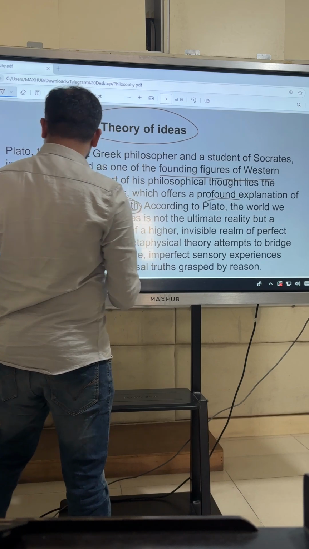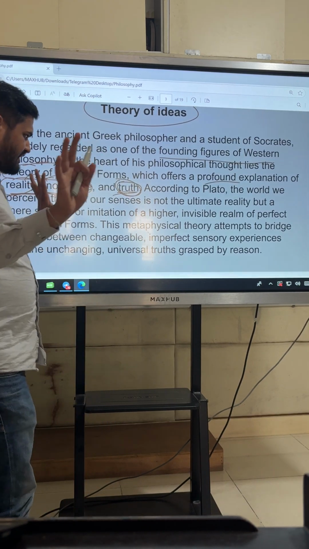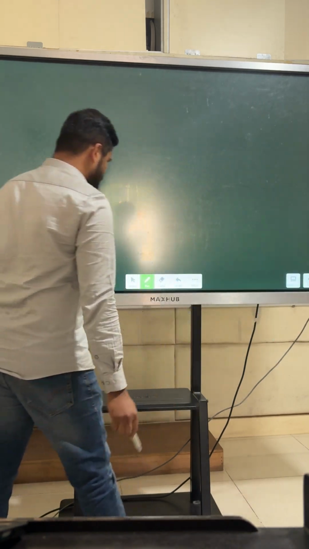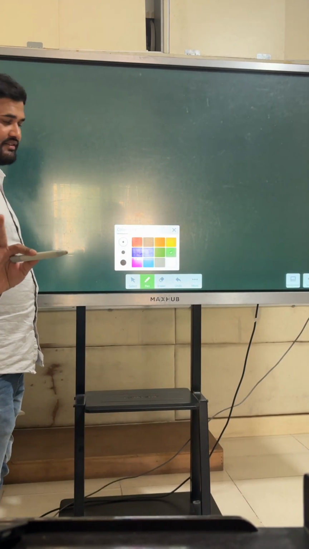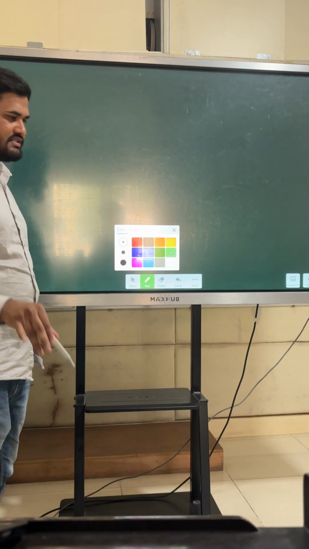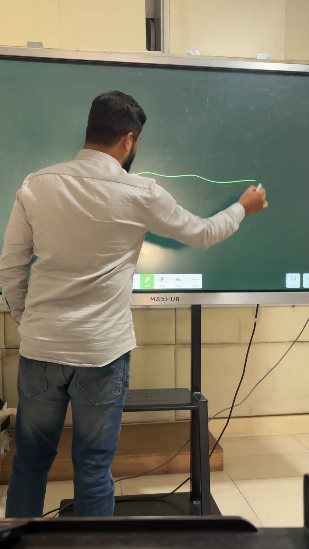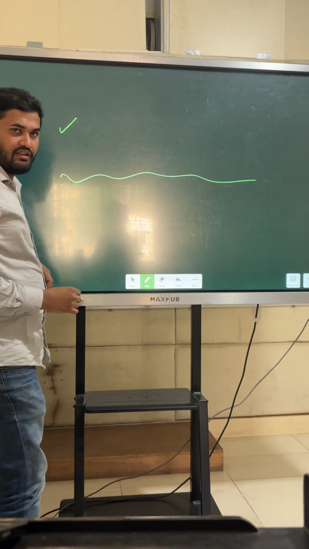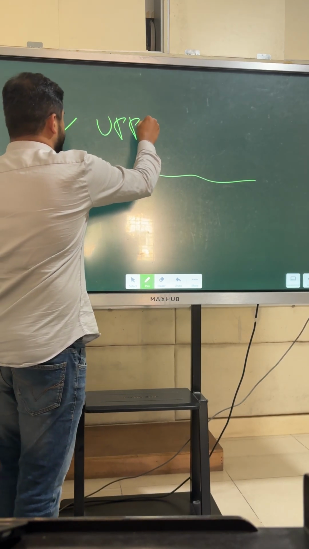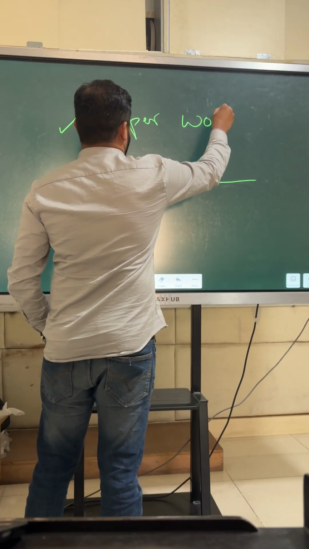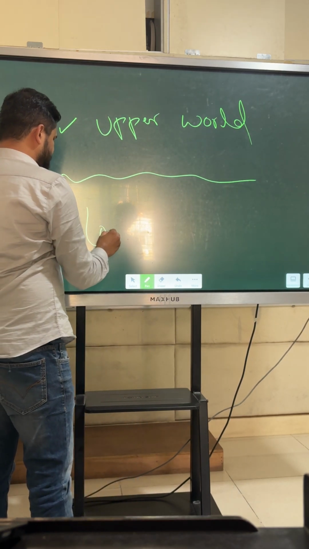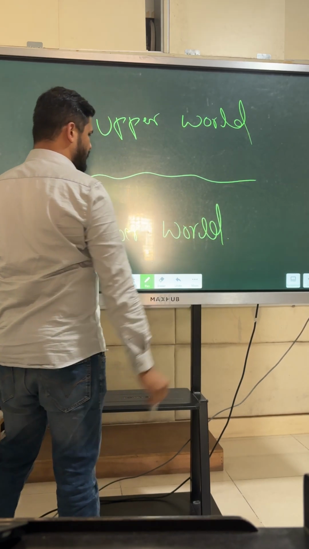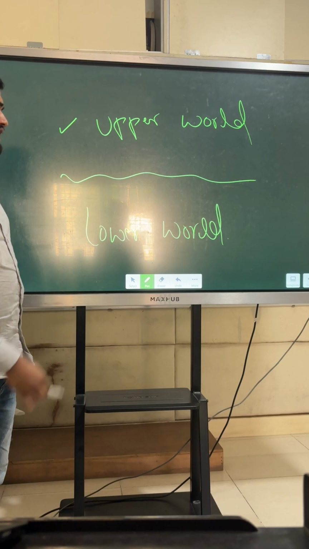So let me tell you what exactly Plato is trying to say here. Plato is trying to make us understand that there exist two worlds. In layman's terms, say there is one upper world, and there is one lower world. So there is an upper world and a lower world.